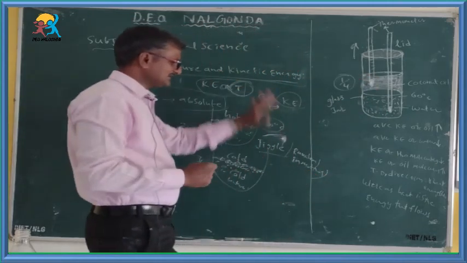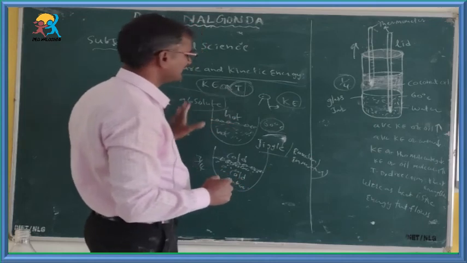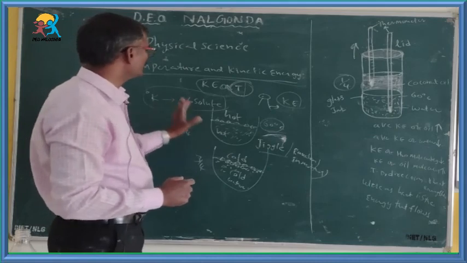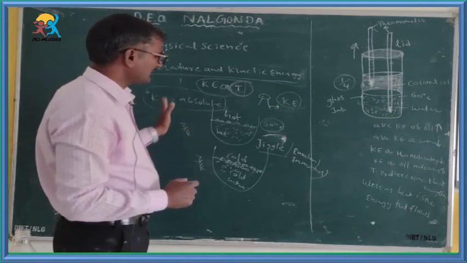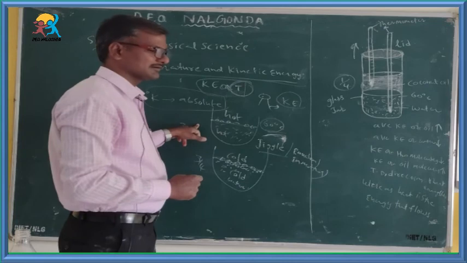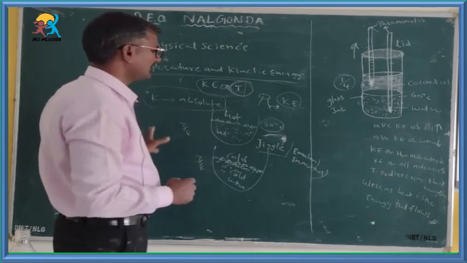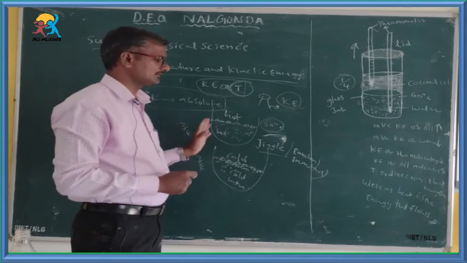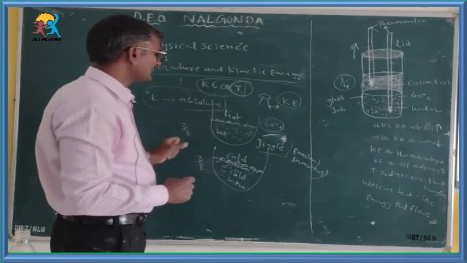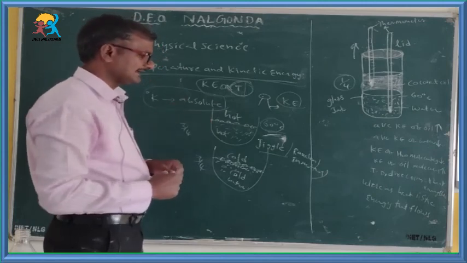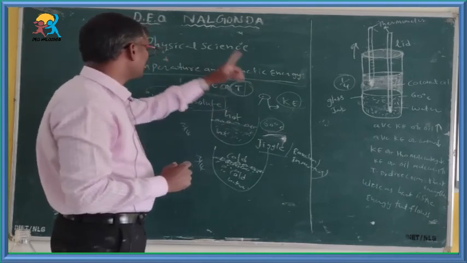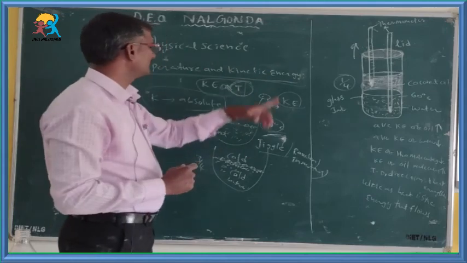So, we summarize all this. Heat is a form of energy. It flows from hot body to cold body until thermal equilibrium is attained between the bodies. Here, temperature determines the direction of heat energy flow, whereas heat is the energy that flows. That conclusion can be drawn with the help of all these activities.